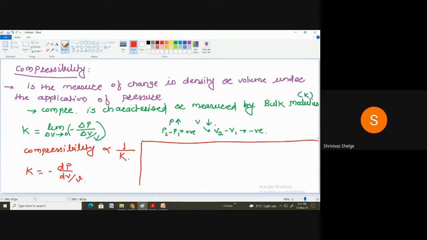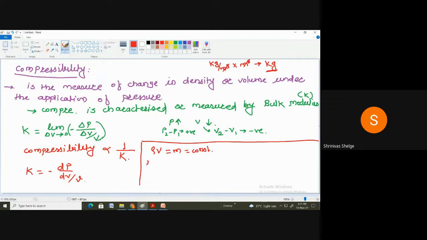One more thing about the compressibility. We know that rho V, mass density into volume, is equal to mass, and that is nothing but constant. Because we know the unit of rho is kg per meter cube, and the volume is meter cube, so this cancels and we get kg. Therefore I can write rho into V equals mass, and that is constant. Correct. So when we differentiate this, what will we get?